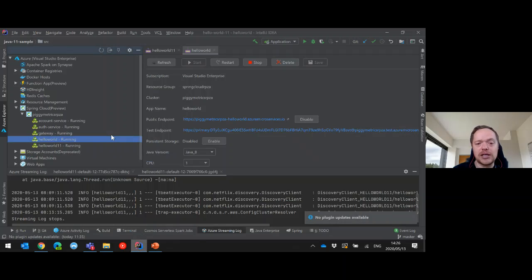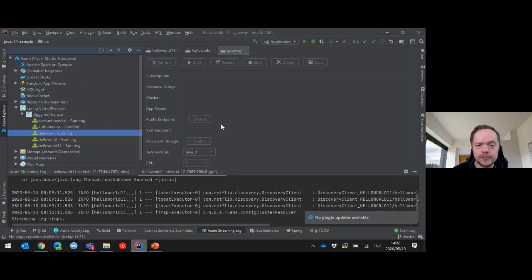So this is IntelliJ here. IntelliJ has a Spring Cloud toolkit here on the Azure toolkit. And you can see here on the Hello World Java 11, I've got all of my settings here. I've got Java 11, CPU 1. I've got the actual Hello World one. I've got Java 8. And then I have my account services and my gateway services. And I can right click on there and go show properties. You'll see the Java 8.